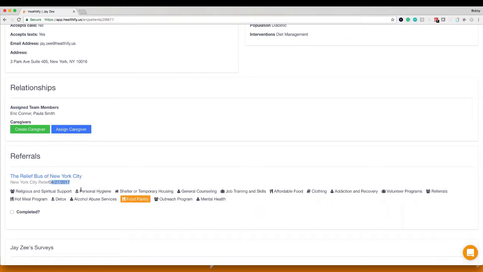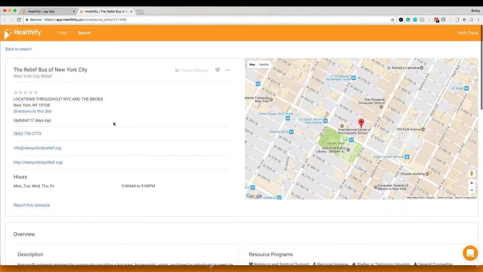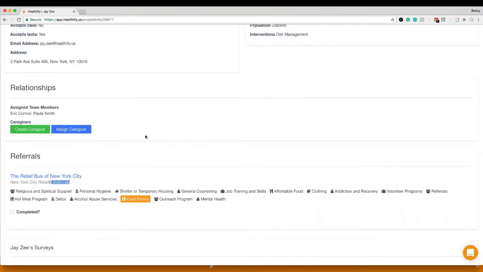The second way would be to potentially go ahead and look into contacting the Relief Bus of New York City. So there's a few different ways you could do that. You could email them, you could call them, and maybe they've got a great tracking system where you could say, hey, I made a referral on April 27th, and I sent one of my clients over there, Jay. Did you get a chance to speak to him? Right. So you could do a little bit of investigative work on that end. So two different angles that you could try to collect this information, either from the individual that you made the referral through or through the actual resource. Certainly, if you have communication with the family, that's another great way you could do it.